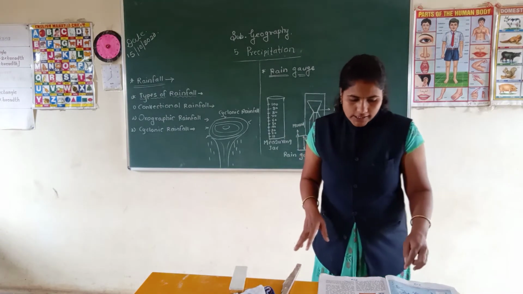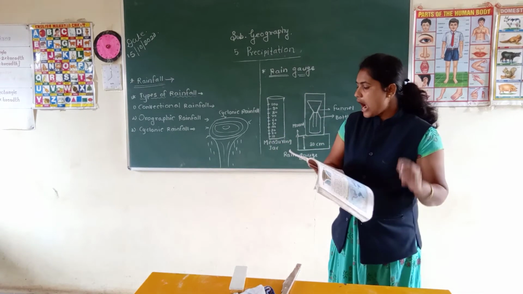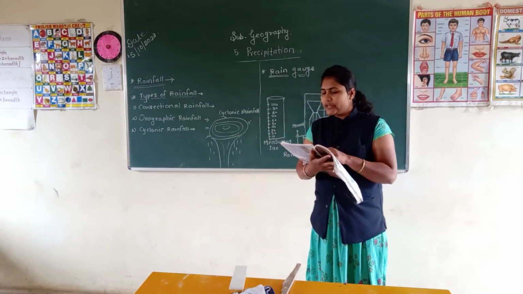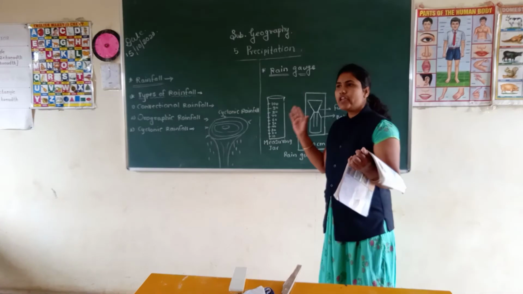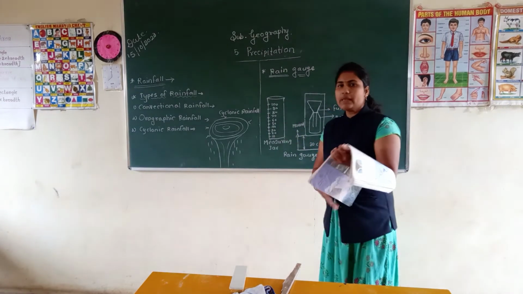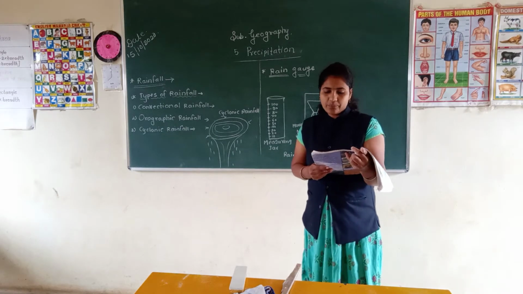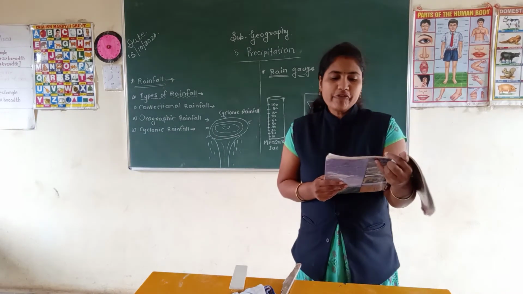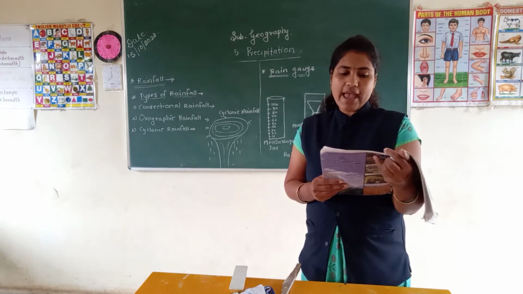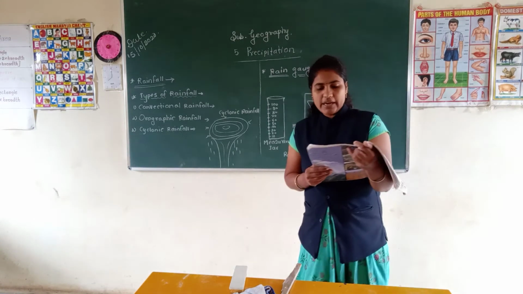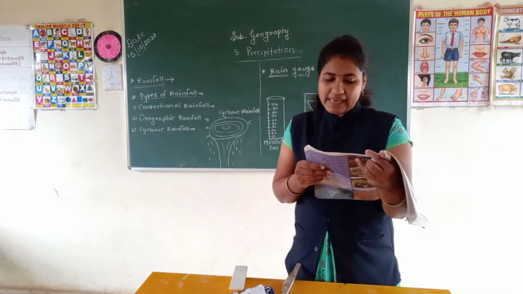Okay students, now see, do you know how much water 1 millimeter of rain means? I told you the rainwater we collect in the measuring jar is measured in millimeters. Now see students, 1 millimeter means how much rain? If we do not let 1 millimeter of rainwater move as runoff, penetrate into the ground or evaporate, then how much water can be accumulated?